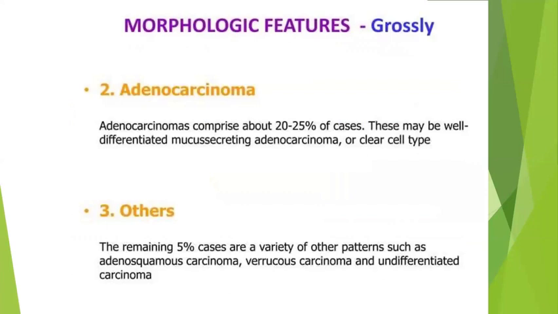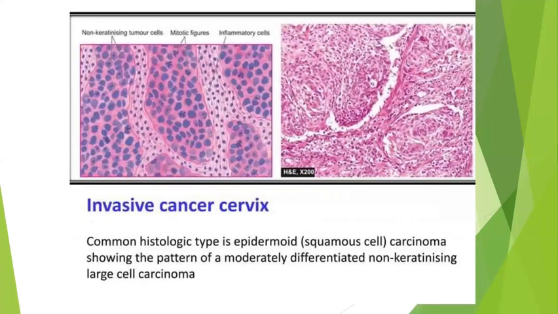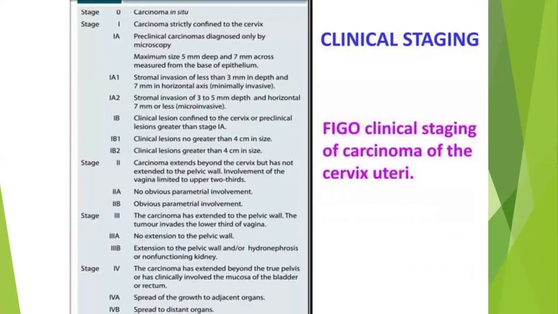Next comes adenocarcinoma, or it can be adenosquamous carcinoma. Then you should know about the FIGO clinical staging of carcinoma of the cervix. The main thing: stage 1 is nothing but lesions usually less than 4 centimeters in size, and it should not cross more than 7 millimeters across the basal epithelium.